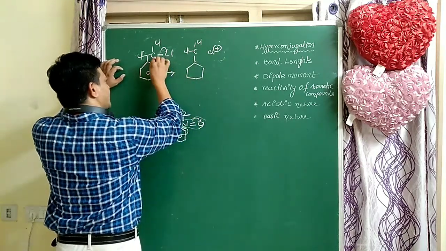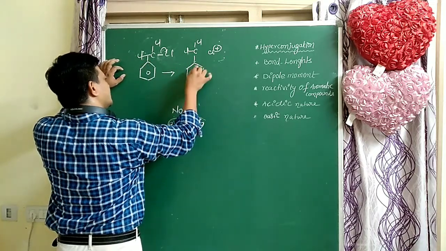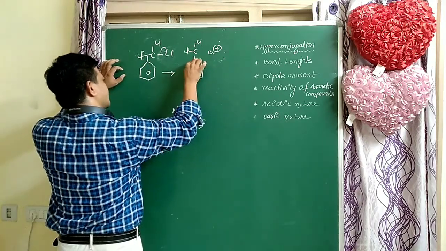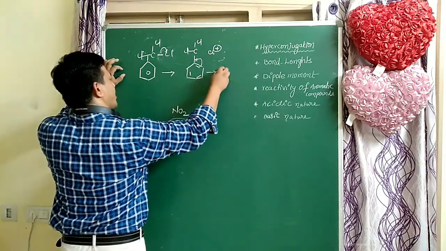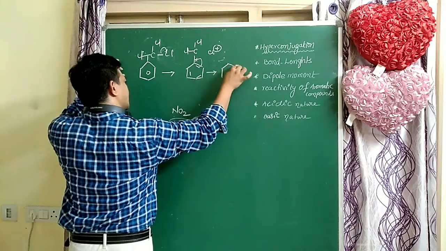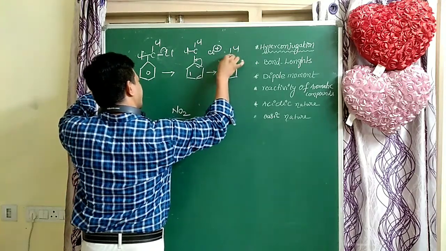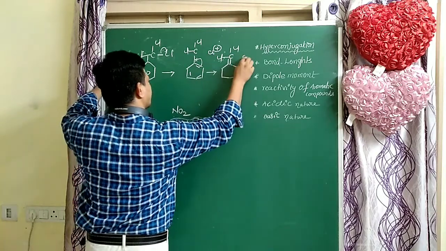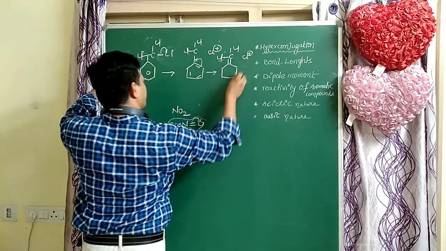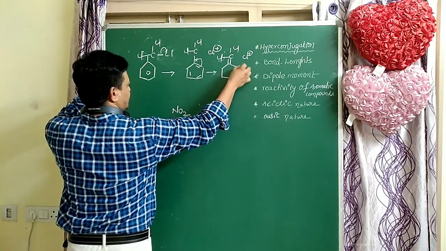At that time the carbon has a positive charge, that's why these electrons move in this direction. So here a partial double bond is formed. This is the reverse hyperconjugation.